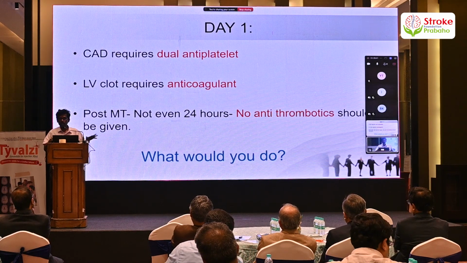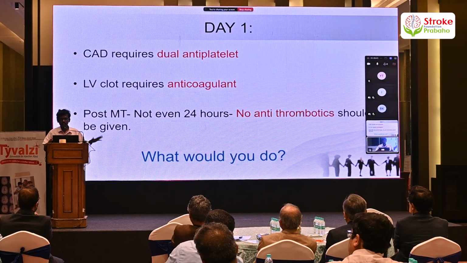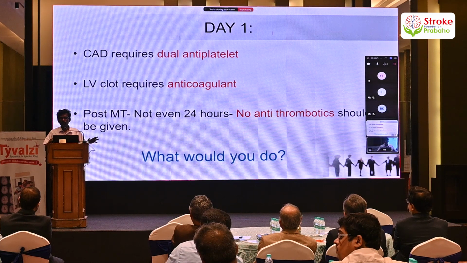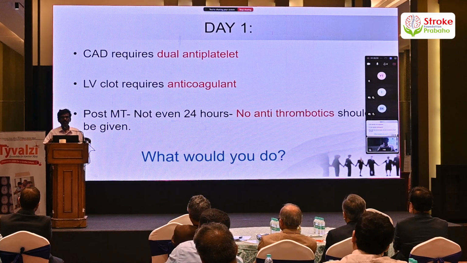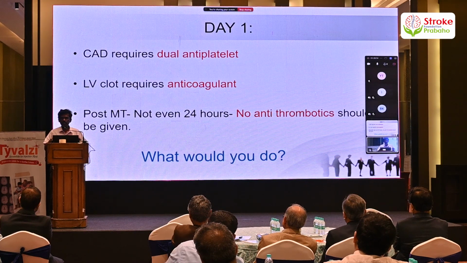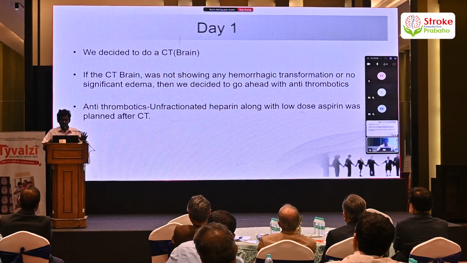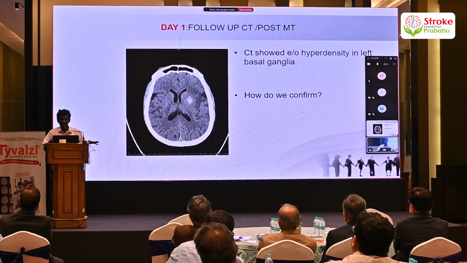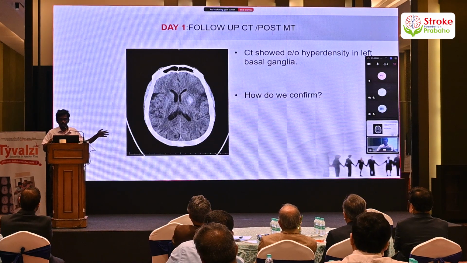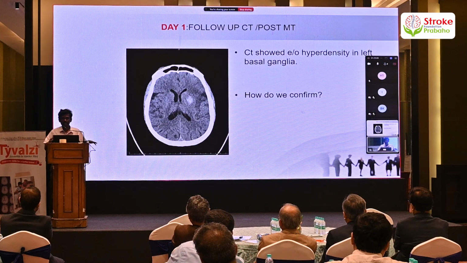Now, what would be the further line of management? So this was the next challenge we faced. At this point, we decided to do a CT. We wanted to rule out a hemorrhagic transformation, then rule out edema and other complications of the mechanical thrombectomy, and proceed from there. We got a CT done, and we found that the patient had a hyperdensity in the left capsuloganglionic region. We calculated the Hounsfield unit. It was closer to 69. Initially, we thought that it was a hemorrhagic transformation.